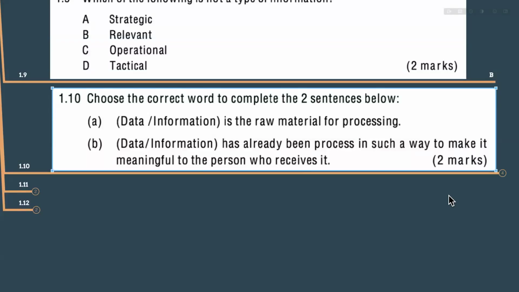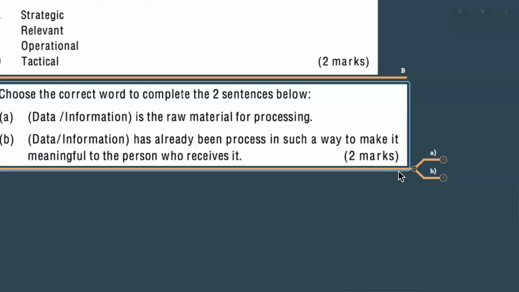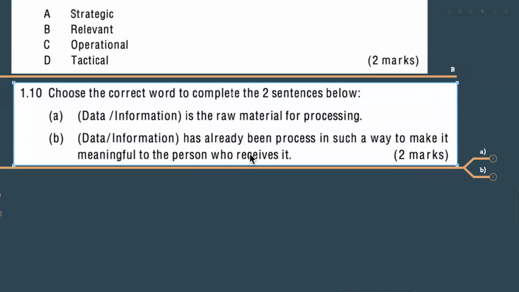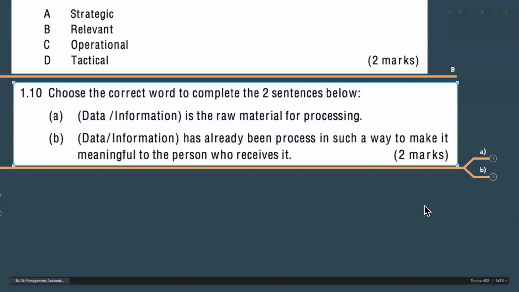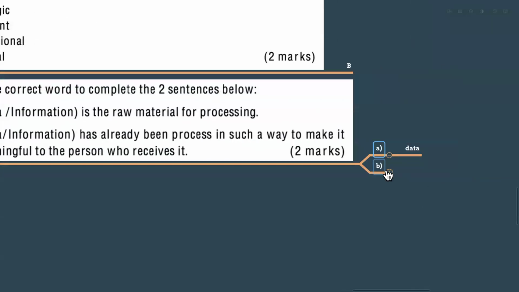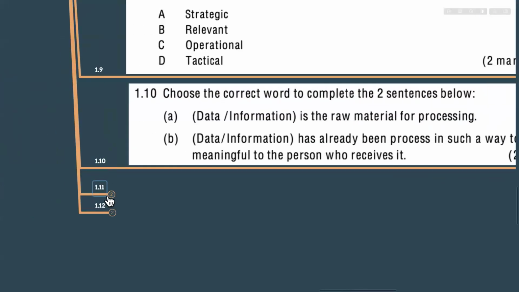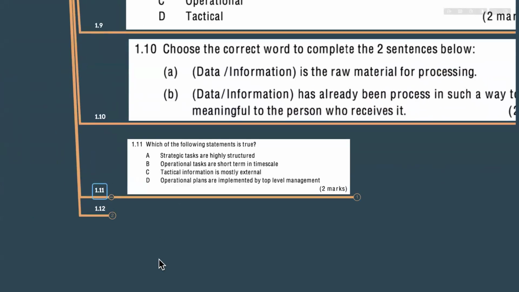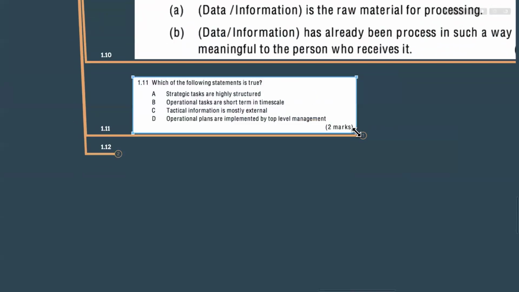We have the questions also, right? So most of you chose the correct answer, data and information. As you know, guys, we have just now seen that one. The raw data, not processed, is data, and information is data already processed in such a way that it is made meaningful to the person who receives it, right? So A is going to be the data and B is going to be the information. This is a very easy question, right? And 1.11 also we can choose.